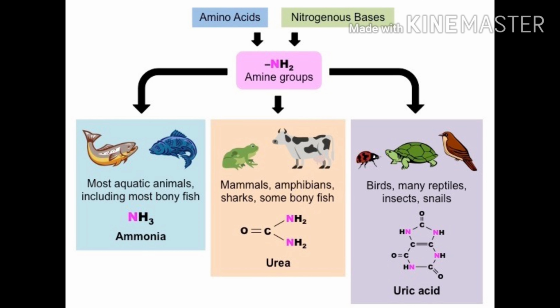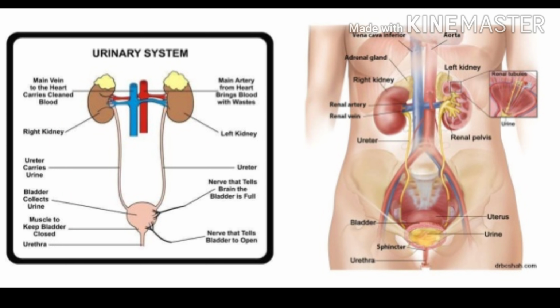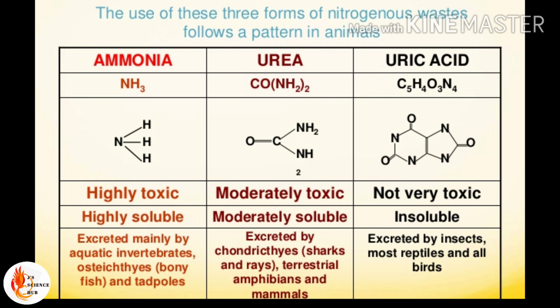Birds and insects secrete uric acid that they make through a large energy expenditure but little water loss. Humans secrete urea that they form in their liver. Amino groups are turned into ammonia, which in turn is converted to urea, dumped into the blood and concentrated by your kidneys. So now you get a clear understanding about what nitrogenous waste is, right?